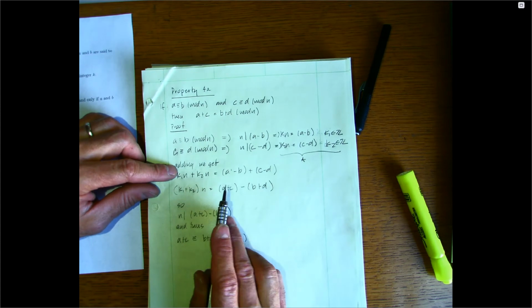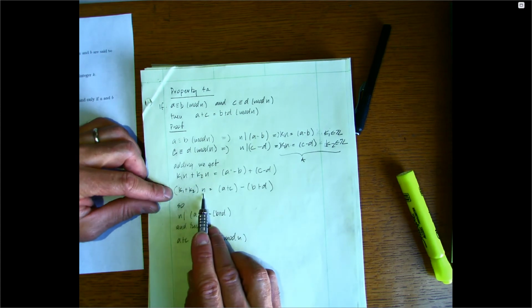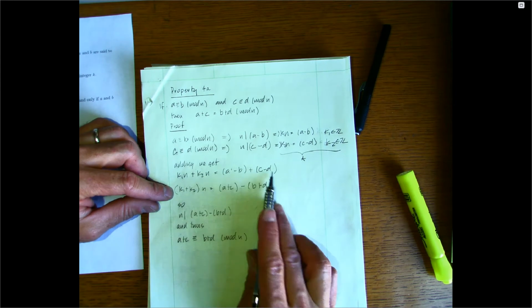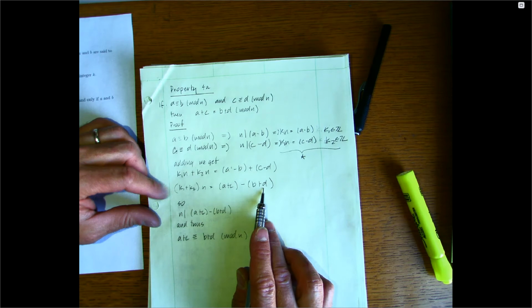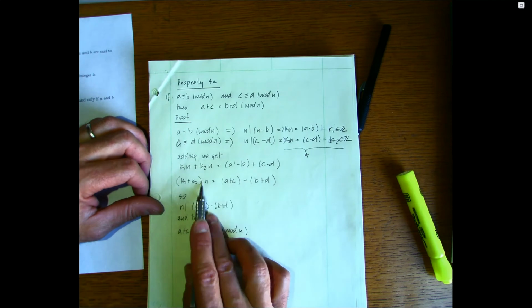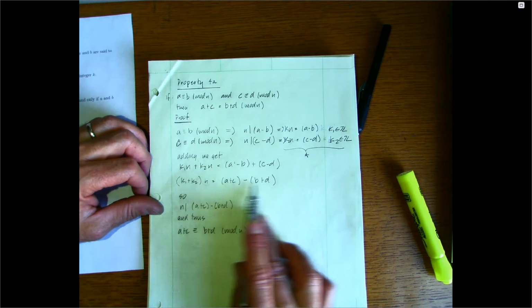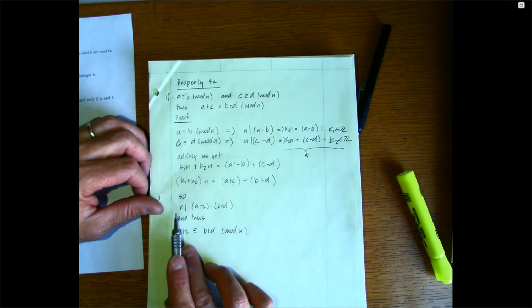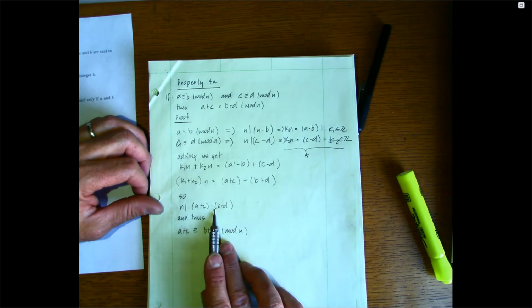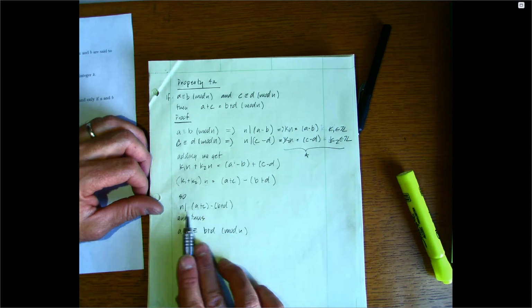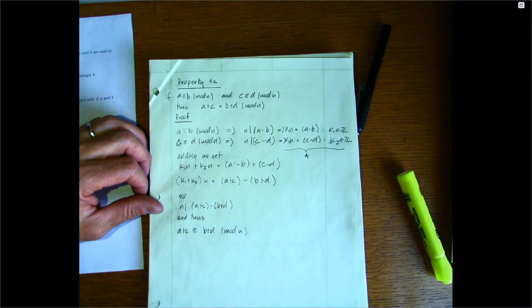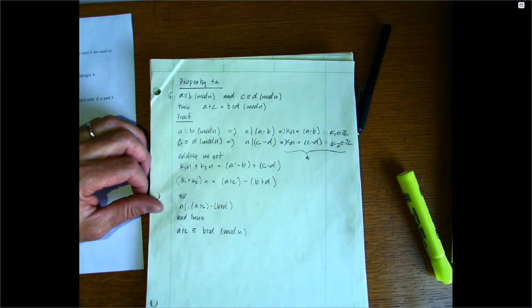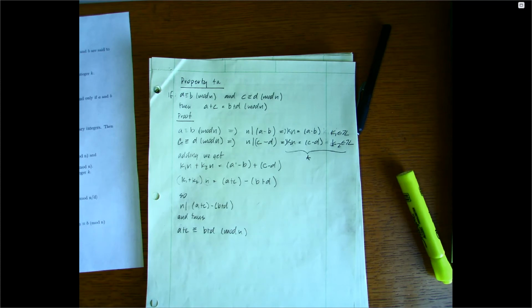Factoring out the n, we get k1 plus k2 times n. Adding the two positives and associating the two subtractions together, we get A plus C minus B plus D. So what does this show? This shows that n times some constant equals the difference here. So thus n divides A plus C minus B plus D. If n divides this, then these two must be congruent mod n. And that's the proof for property 4a.